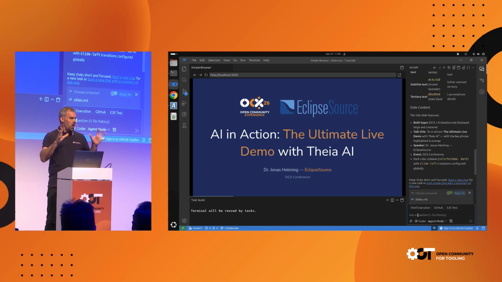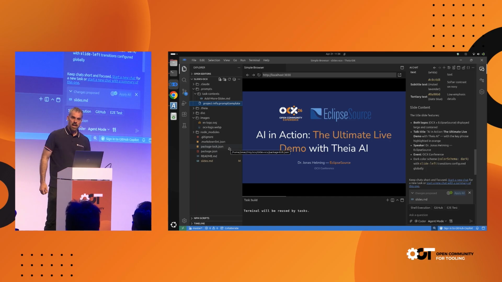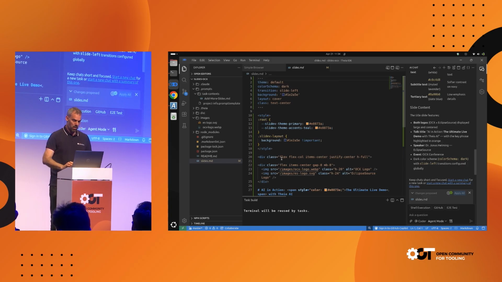You might wonder, how was the AI able to generate the slide, and how does it know the title of my talk? Now what I prepared beforehand, and I actually also generated this with AI, is a small project in the technology called SlideDev. SlideDev is just a framework where you can generate slides in Markdown and then render them in the browser. And the main content is here in a file called slides.md. And my agent was actually capable of reading that, and it basically just added the content there.